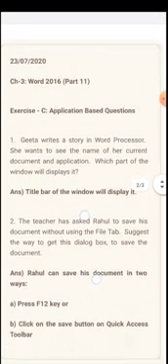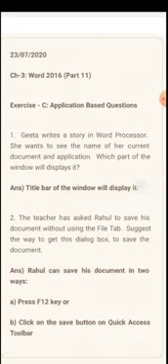Application based question means we have to apply. It checks what you have learned and how you are using it in your daily scenario or any kind of situation. How will you use what you have learned? So one such situation is given here. Let's read it. Here we are talking about Geeta, who is in some problem and she wants to find a solution. Geeta writes a story in word processor.